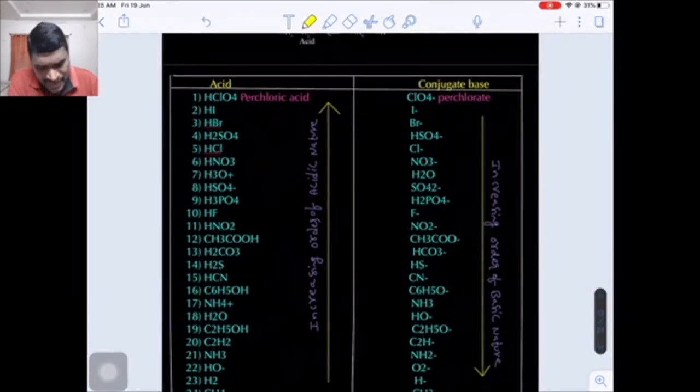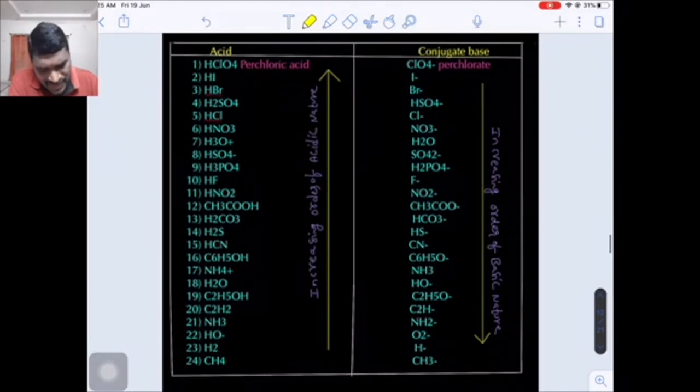Now here I have given a table. A list is given here. In this list, what happens? From top to bottom, the acid strength decreases. At the topmost there is HClO4, that is perchloric acid. This is the strongest acid in this table. Okay. Next we have HI. Next we have HBr and H2SO4, HCl and so on.